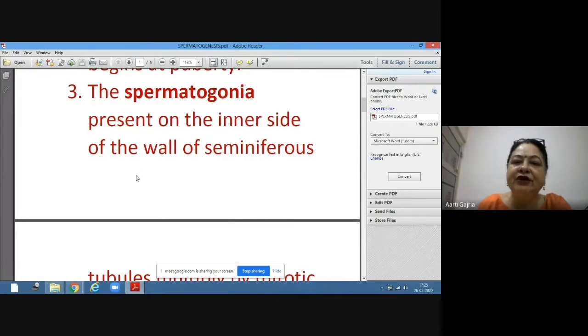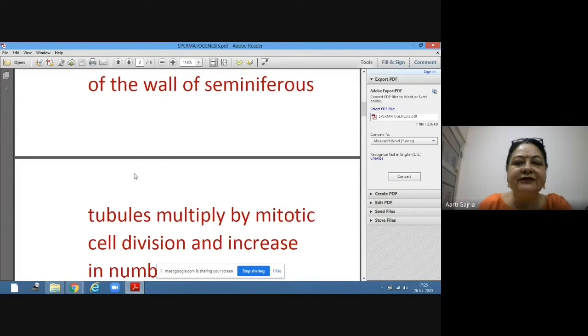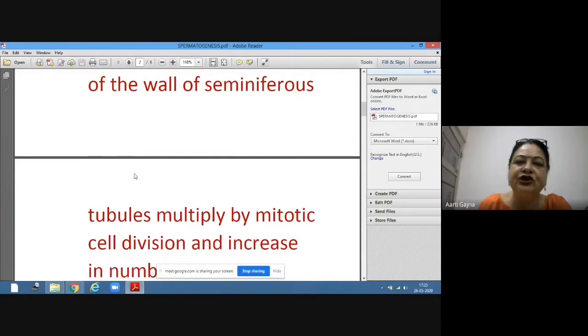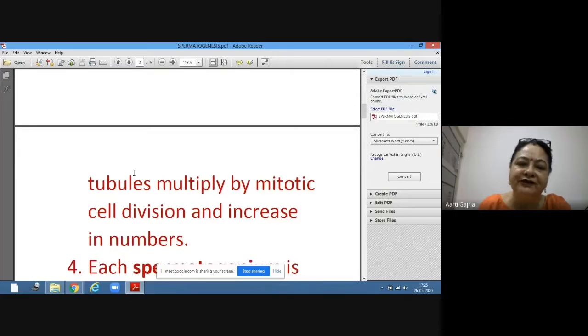Inside the seminiferous tubule, there are two types of cells: male germ cells, called spermatogonia, and Sertoli cells.